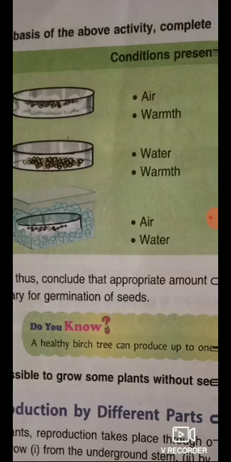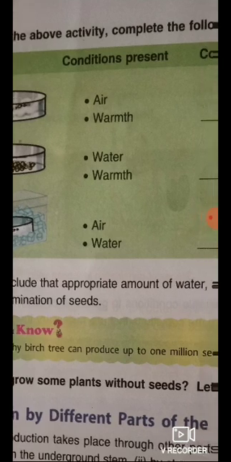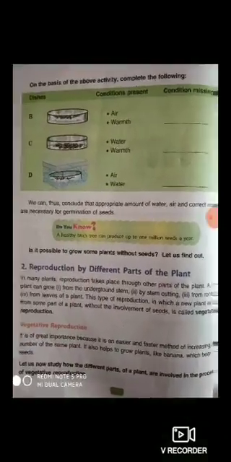In these A, B, C dishes, one thing is missing. You have to find out that missing condition and write it here in A, in B and in C. Okay, so this is the work for you.